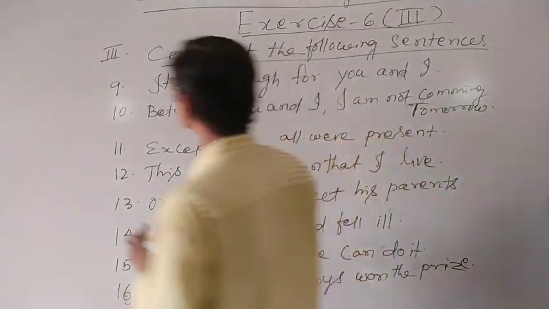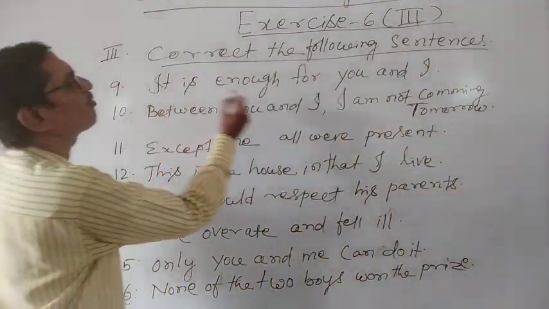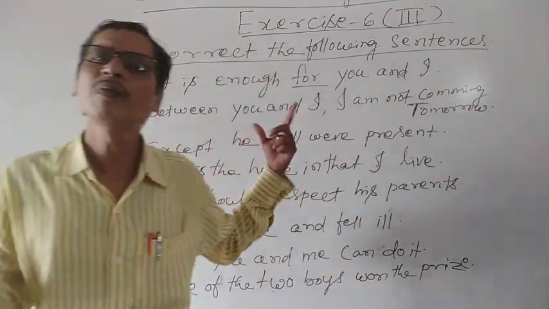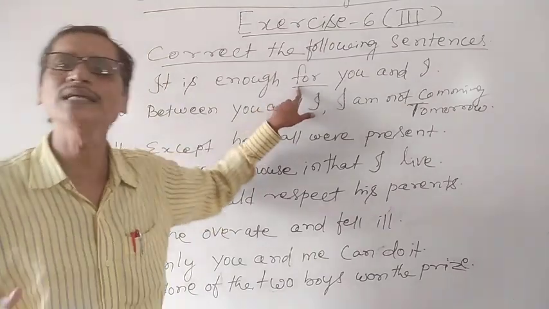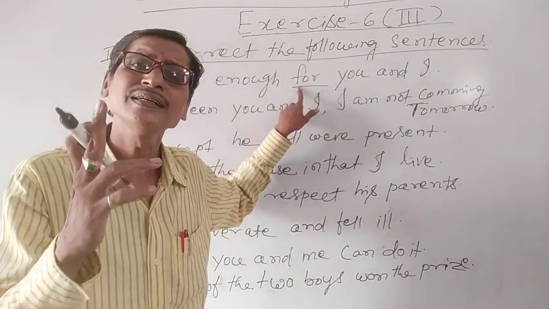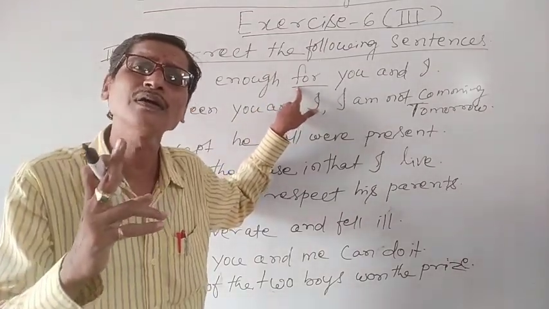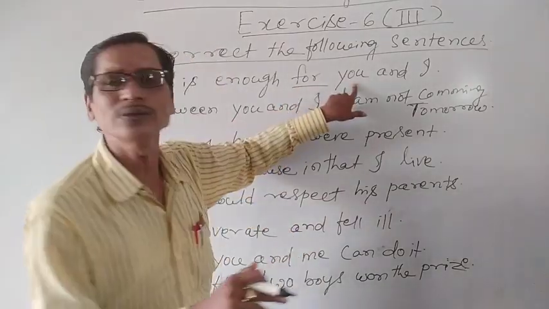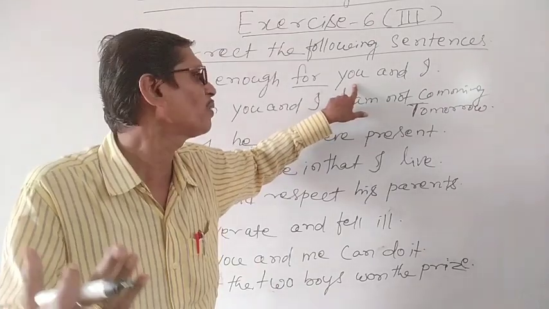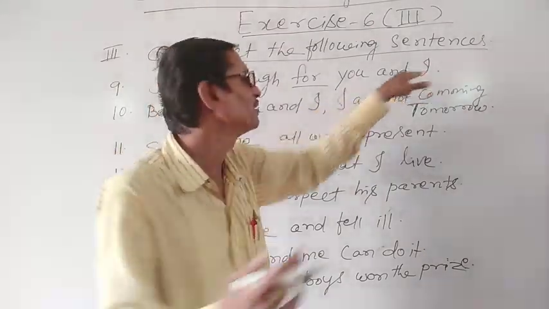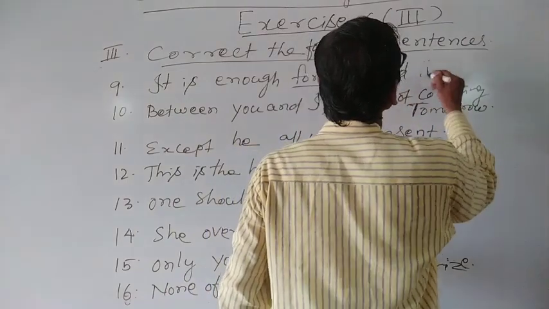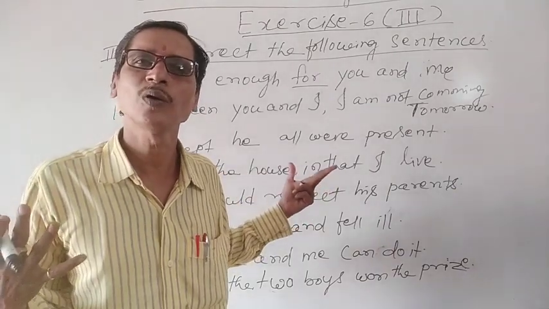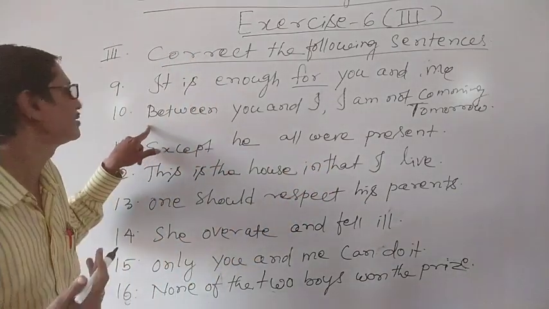You see, number 9. It is enough for you and I. You see, for is a preposition. The rule is that the object of a verb or a preposition should be in objective form. Me is an objective form and I is a subjective form. So here, instead of using I, we can use me. It is enough for you and me. Okay? So similarly, number 10.